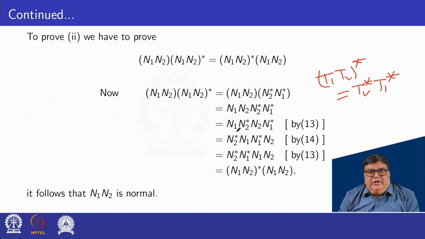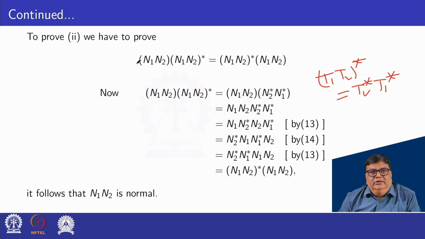So this can be written as n2 star n1 and this one is n1 star n2. So again using 13, n1 into n1 star as n1 star n1. So we have n2 star into n1 star into n1 into n2, and this can be written as per this definition, that is star of n1 n2 into n1 n2.